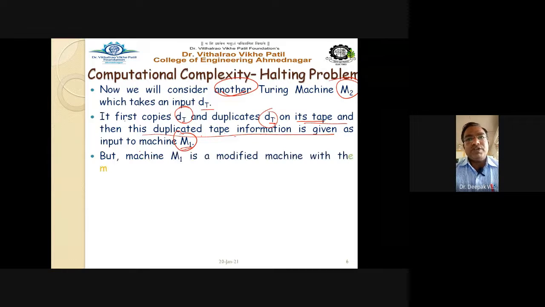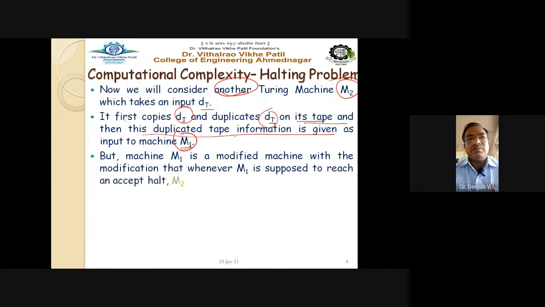But machine M1 is a modified machine with the modification that whenever M1 is supposed to reach an accept halt state, M2 loops forever.